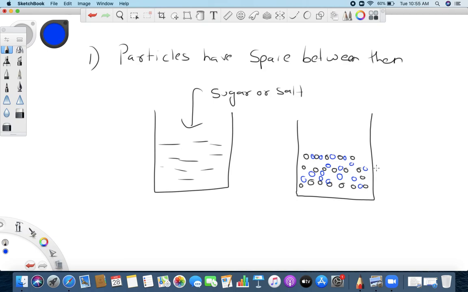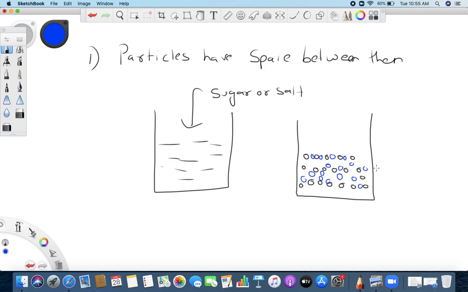The same thing you do on earth, right? You will hit hard. Why? Because the earth particles are so compactly arranged, they do not have space. So in simple words we can say there are matters which have space in between them. So matters have space in between them. Okay.